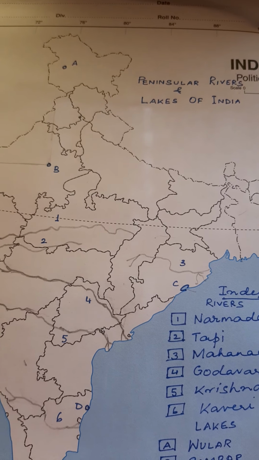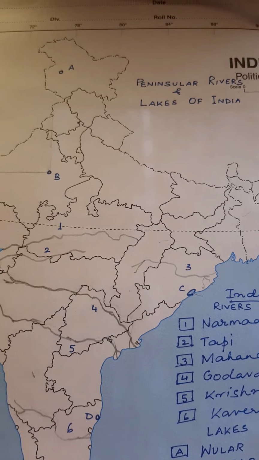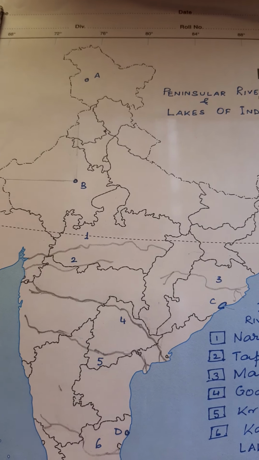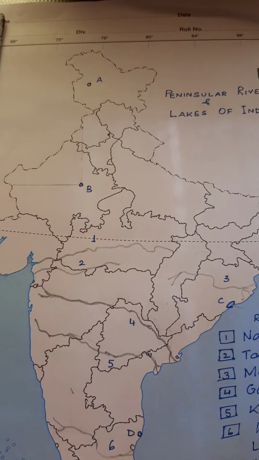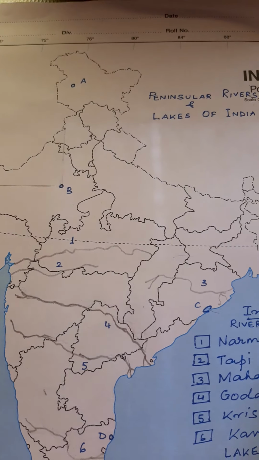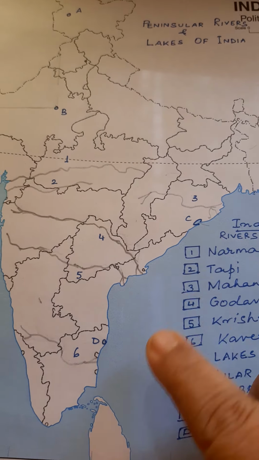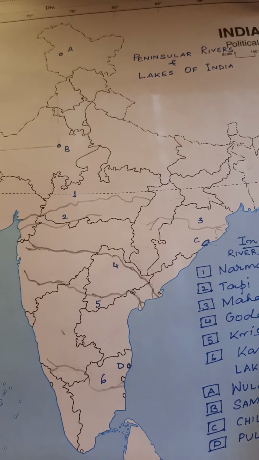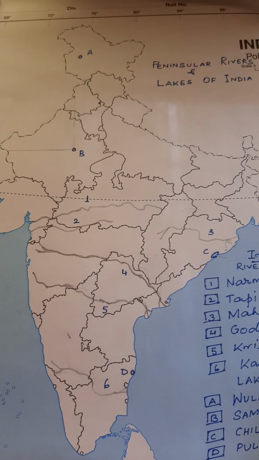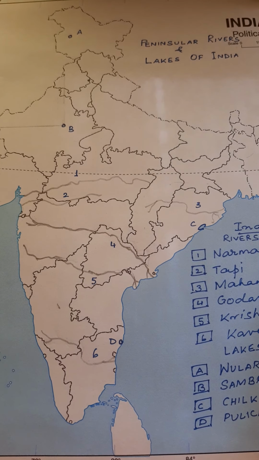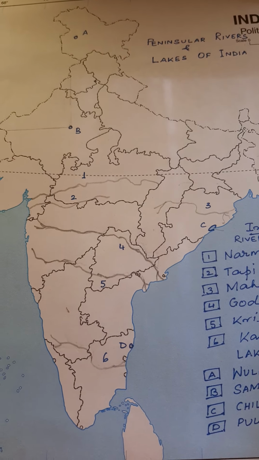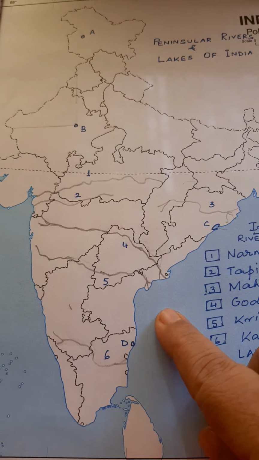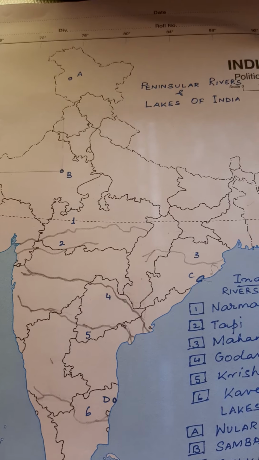So your syllabus of CBSE has given only 4 lakes to locate. One is there in Jammu Kashmir, then in Rajasthan, then we have another one in Orissa, another one in Tamil Nadu. So there are only 4 lakes, and the major peninsular rivers are there. So Narmada, Tapi, Mahanadi, Godavari, Krishna and Kaveri.